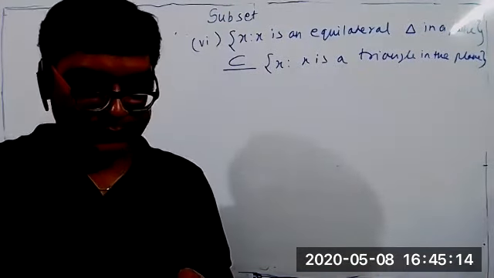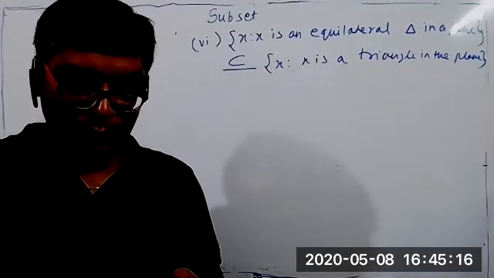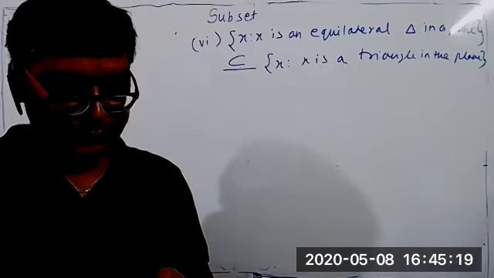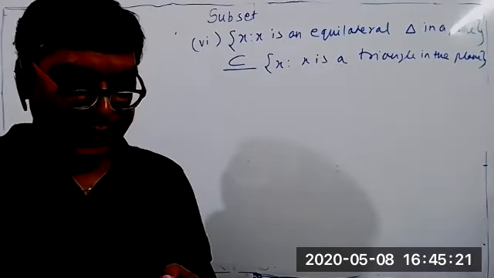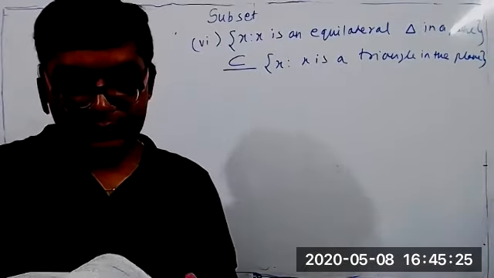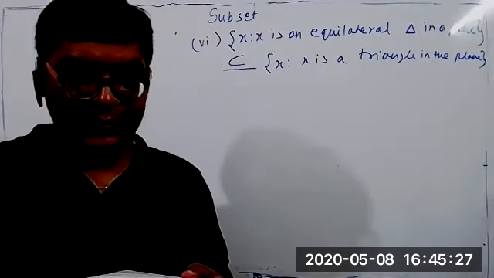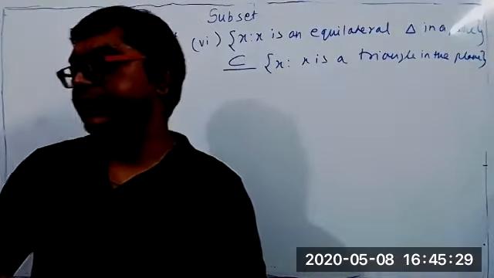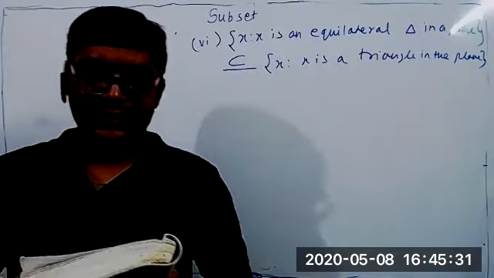Coming to the seventh one, you tell the answer. X such that X is an even natural number. It is a subset. Very simple. You try the remaining sums, they will also be easy. Otherwise, we can discuss in the next class.